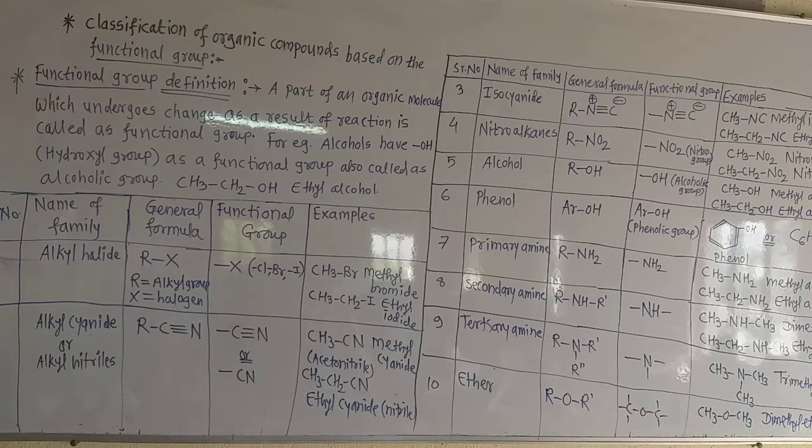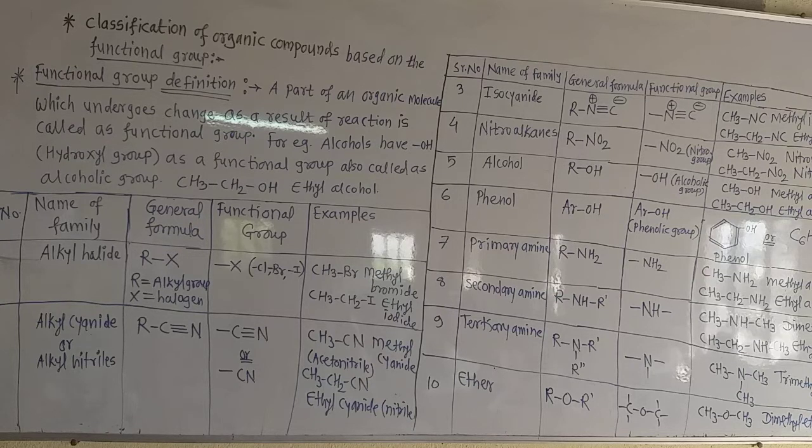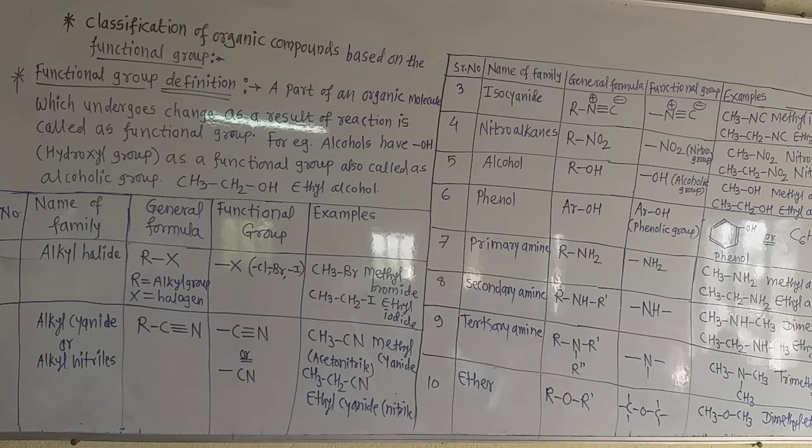Among the ring compounds there are aromatic compounds and non-aromatic compounds. Again there are heterocyclic compounds and homocyclic compounds. And among aliphatic compounds, the open chain compounds, there are alkane, alkene, alkynes, alcohol, etc.